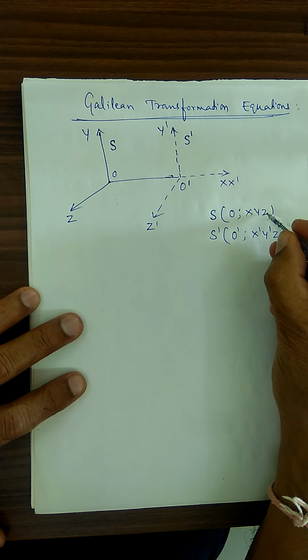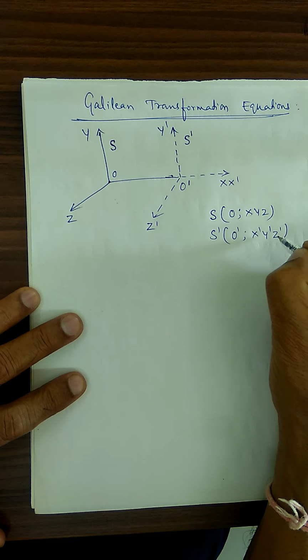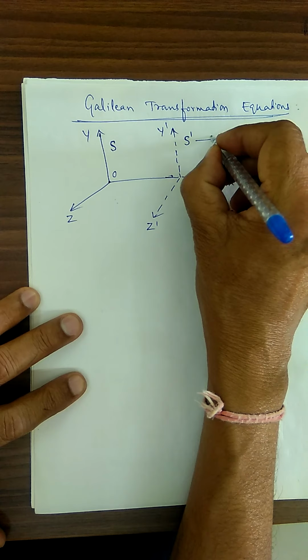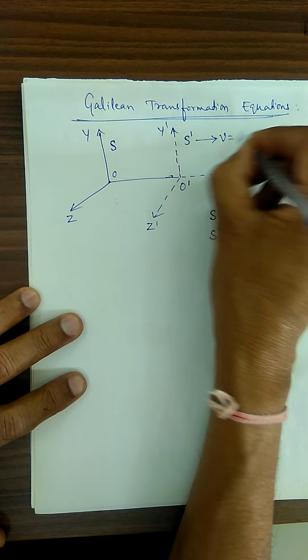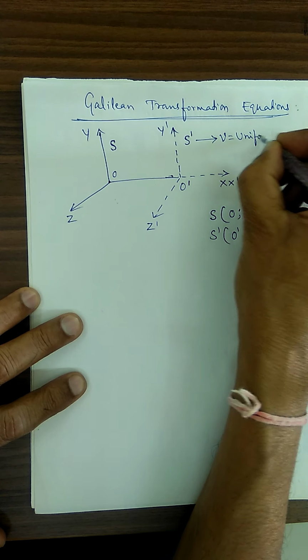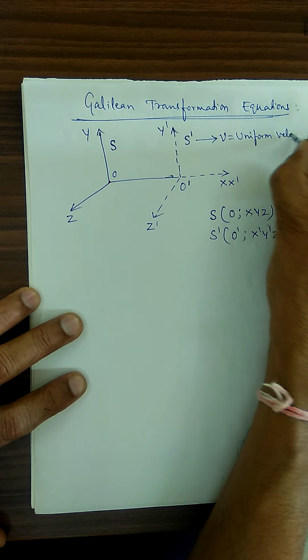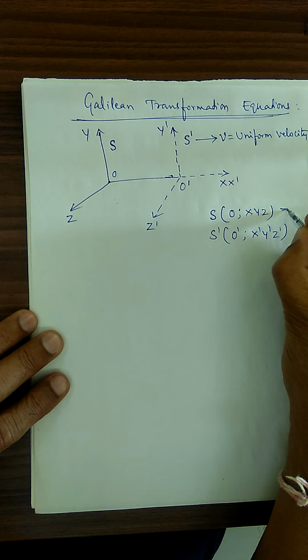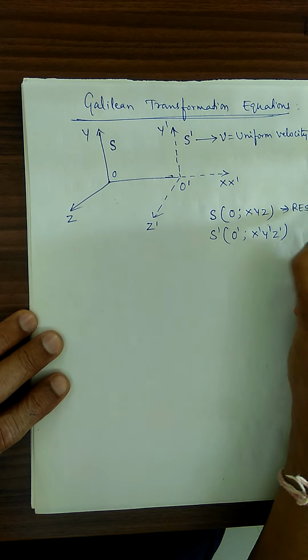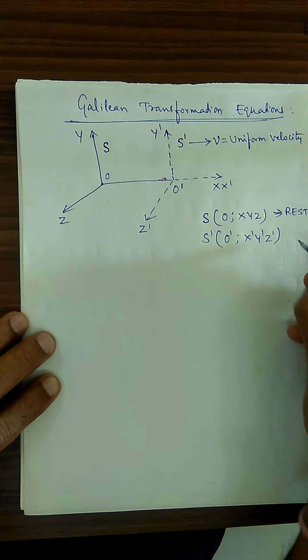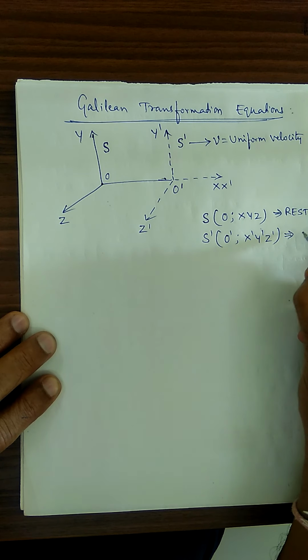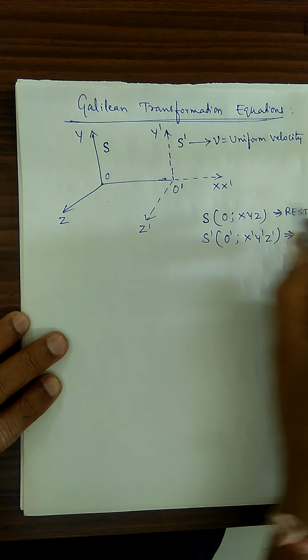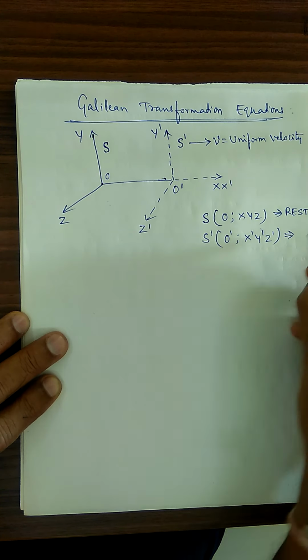This is said to be at rest, whereas this is moving with a constant, uniform velocity v. S is at rest, which is not moving, whereas the S dash frame is moving with a uniform velocity v along the common x-axis.